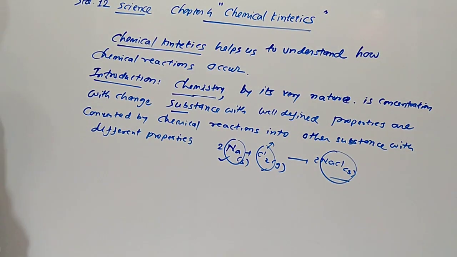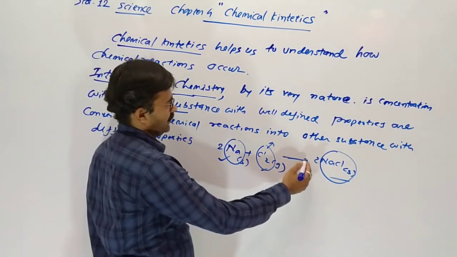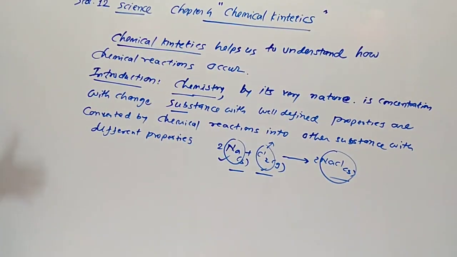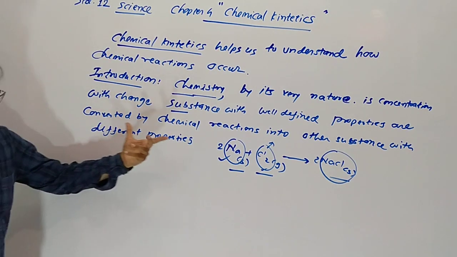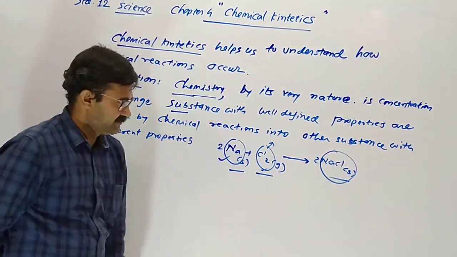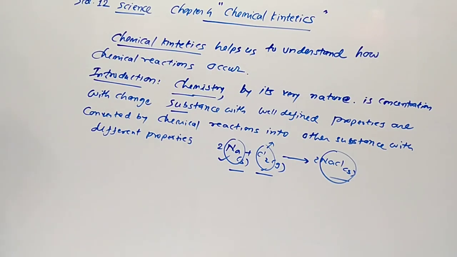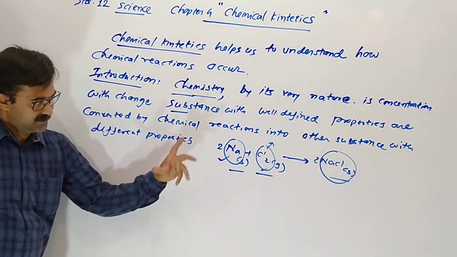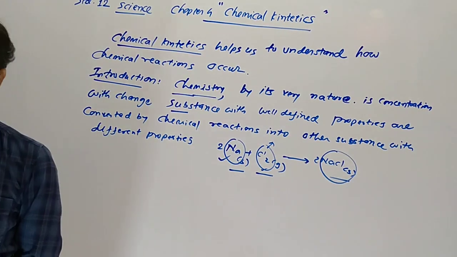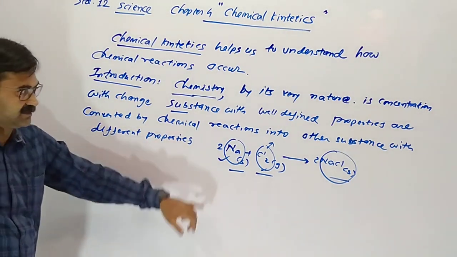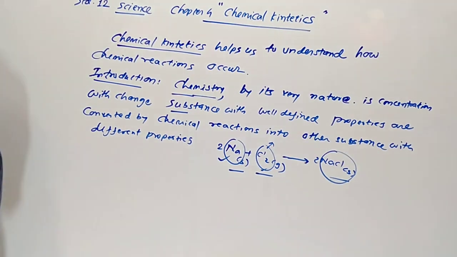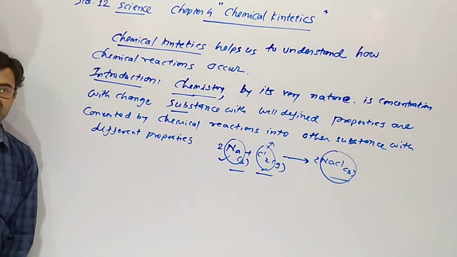Understood? So when we do any chemical reaction, the well-defined property of these substances will be changed when we get the product. So it varies with the nature. The property of these substances depends upon its nature. For any chemical reaction, chemists try to find out.